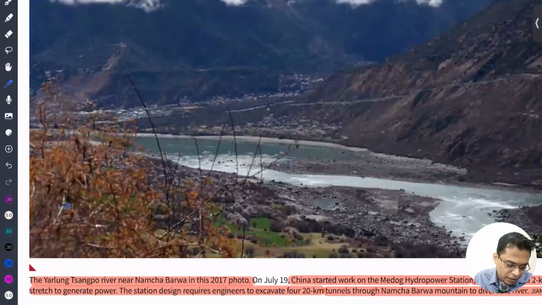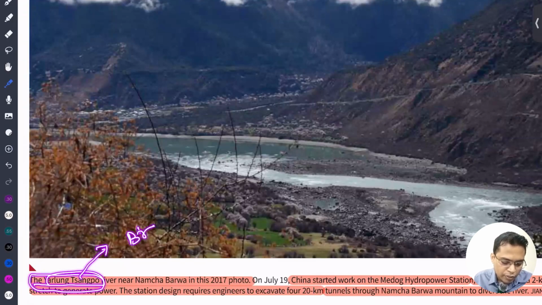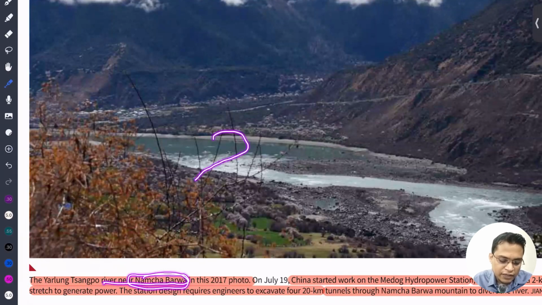So the next important news is Yarlung Tsangpo. Yarlung Tsangpo is also known as Brahmaputra. Brahmaputra in China. So Brahmaputra ka other name kya hai? Yarlung Tsangpo river and the Namche Barwa. So Namche Barwa, from here the Brahmaputra river takes a turn like this. Okay? Namche Barwa. So photo.